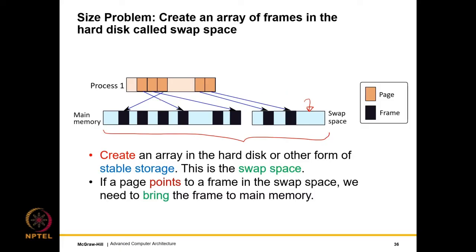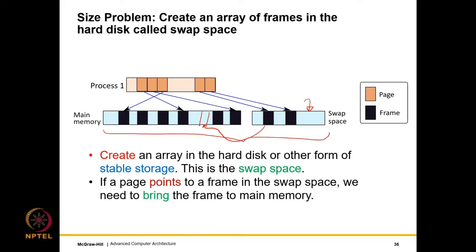Nevertheless, what the mapping scheme will do for us is that given a virtual page, given a page in the virtual address space, it will map it to either a frame in main memory or to a frame in the swap space. And the mapping will indicate if the frame is in the main memory or in the swap space. Secondly, before accessing bytes in the frame, we need to bring the frame from the swap space to main memory, put it somewhere and then update the mapping.